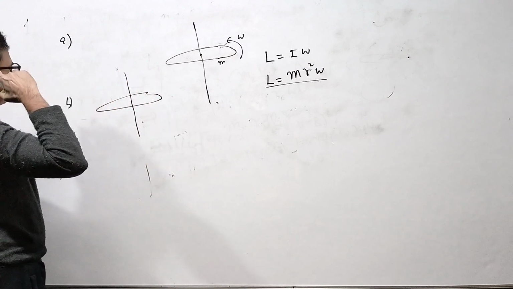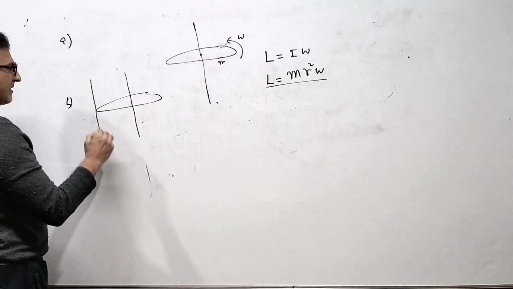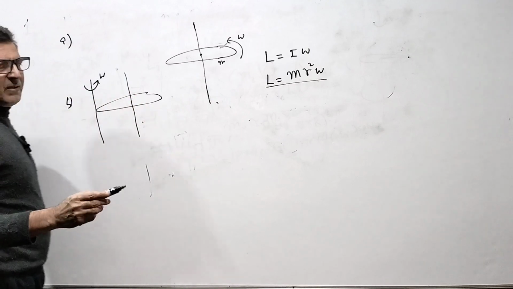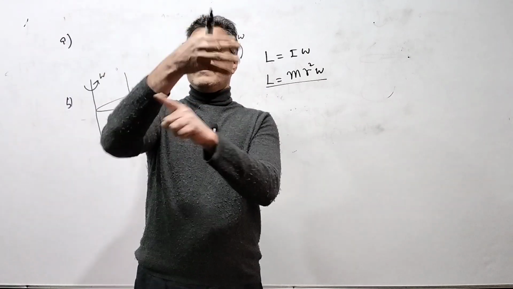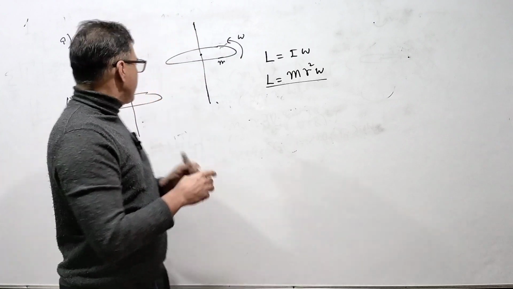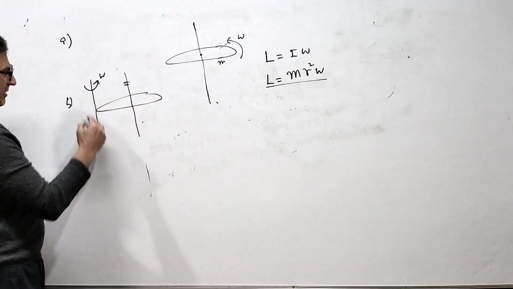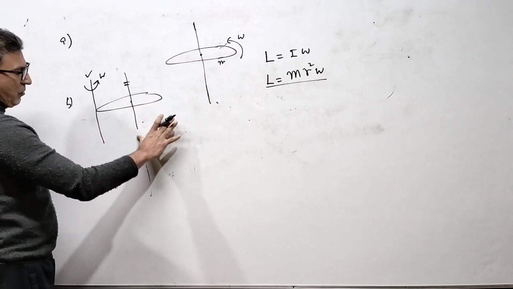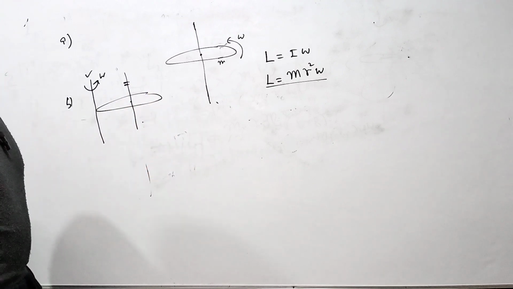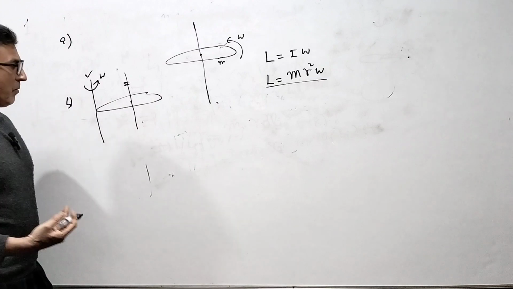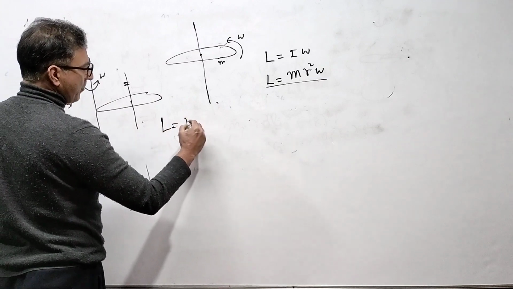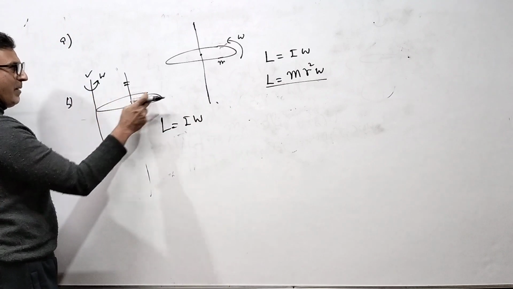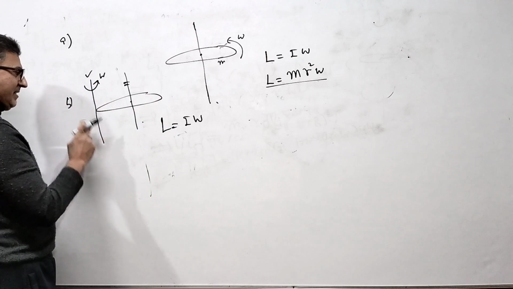Now, part B. I take the same ring, but now the axis is not passing from here. I want the angular momentum about this axis; the ring is rotating like this. It is rotating not about this axis but about this axis. In that case, what is the angular momentum? L is equal to again I omega. Omega is this, but I is not this. I is this. You have to find the moment of inertia of this ring about the new axis.